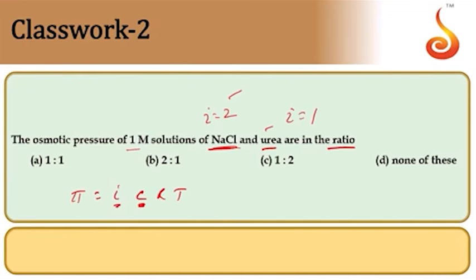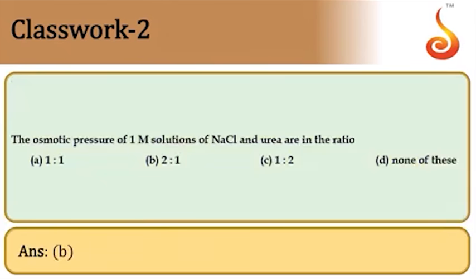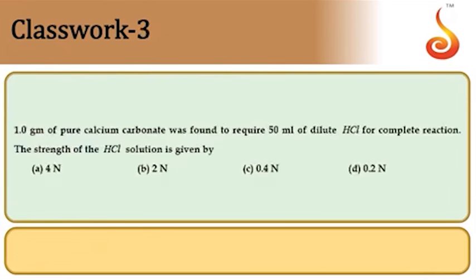Therefore, osmotic pressure is more for NaCl solution. And i is 2 and i is 1 here, so it will double for NaCl. So the answer will be 2:1 ratio we have. So 2:1, so it comes to B.